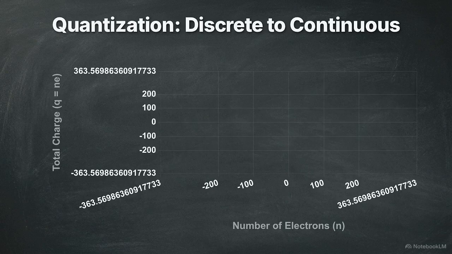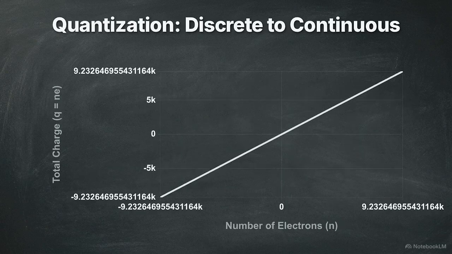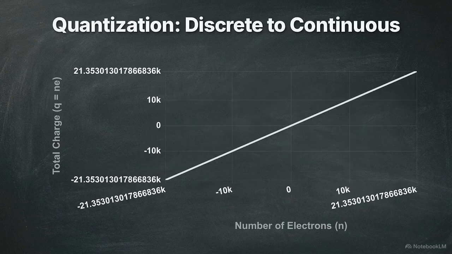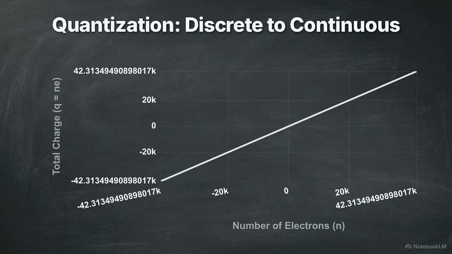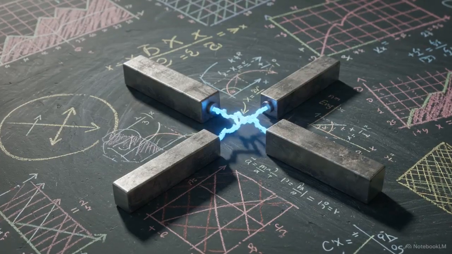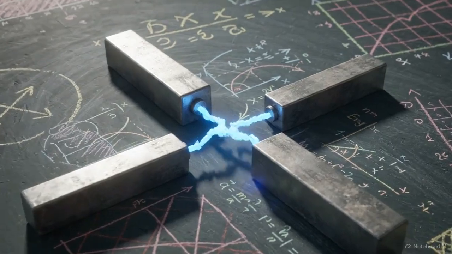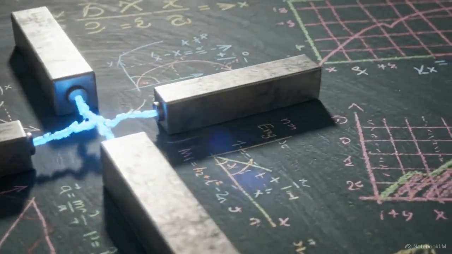For ordinary macroscopic objects, the total number of electrons transferred is so massive and the elementary charge so infinitesimal that these millions of individual steps blur together. The continuous flow of static electricity we observe is an illusion of scale, masking a strictly quantized physical reality.